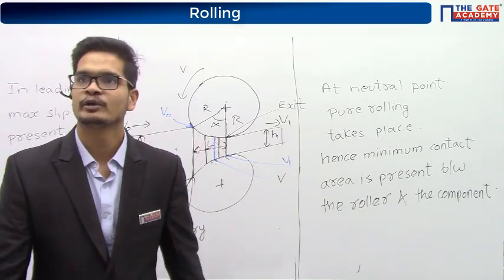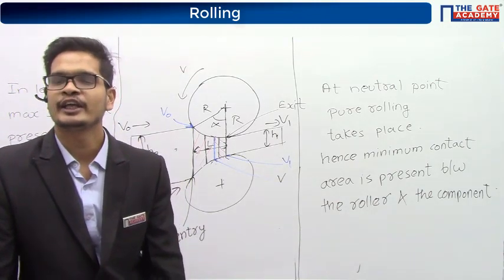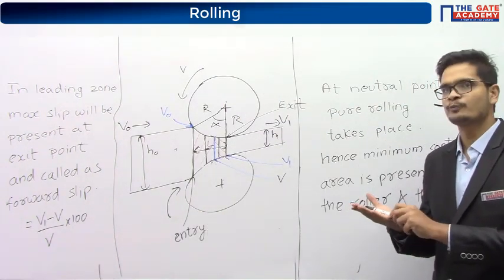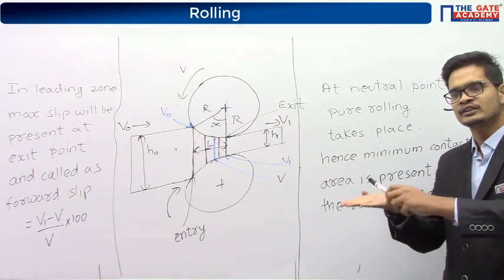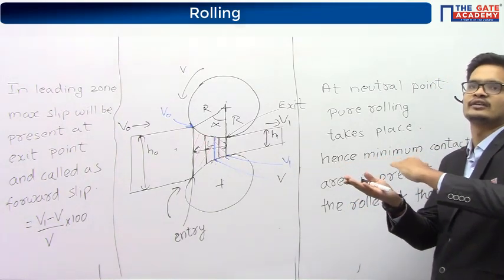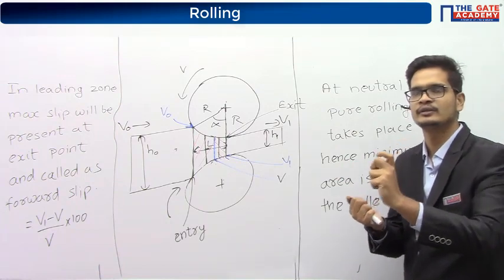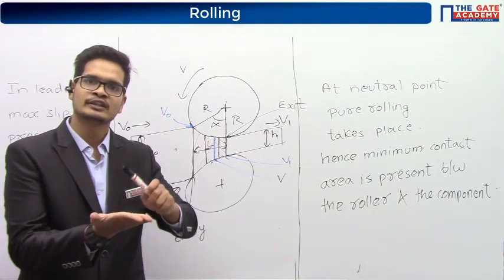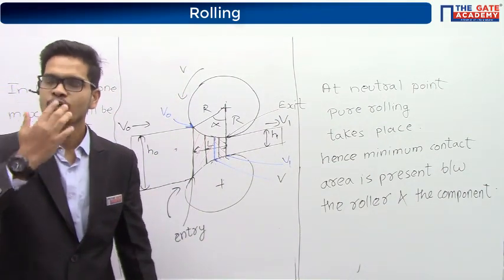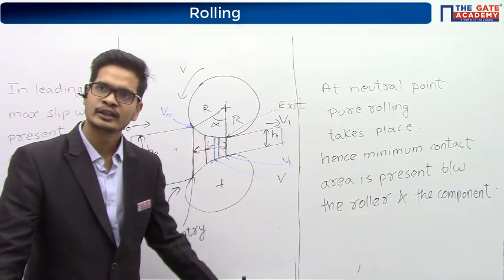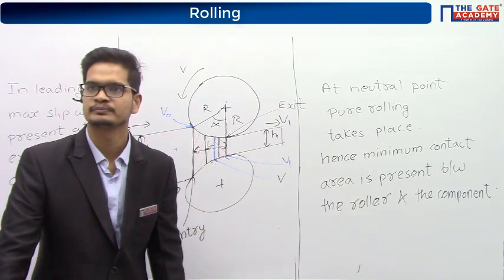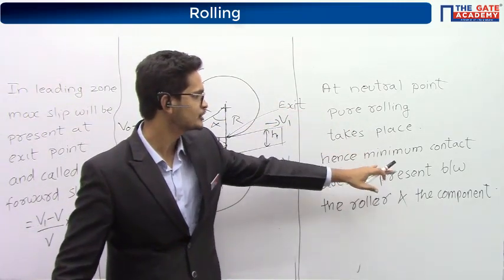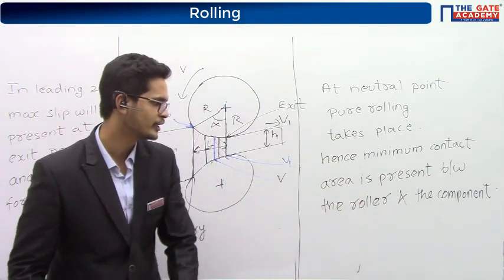Okay. Then Abhimanyu is asking, won't it have line contact in both cases? Abhimanyu, line contact will be present in case of pure rolling. When it is slipping, the line will get converted into some area, so there will be an area contact. When there is pure rolling, there will be a line contact, and when slipping is there, the line will get converted into the area. Therefore, higher contact area will be there in case of slipping, and in case of pure rolling, there will be lesser contact area. So, at neutral point, pure rolling takes place, hence minimum contact area is present between the roller and the component.